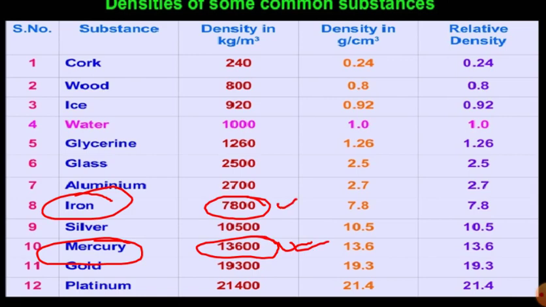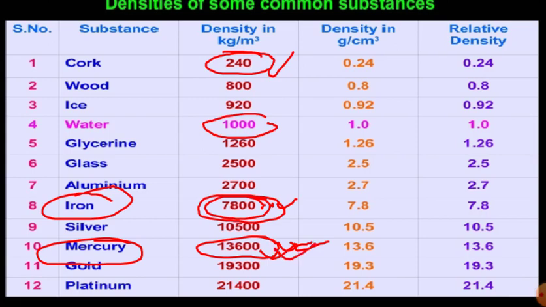So if you place an iron block in liquid mercury, naturally your iron will float. Why? Because iron has a lesser density than mercury. As coke, whose density is less than that of water, also floats, same is the case here.